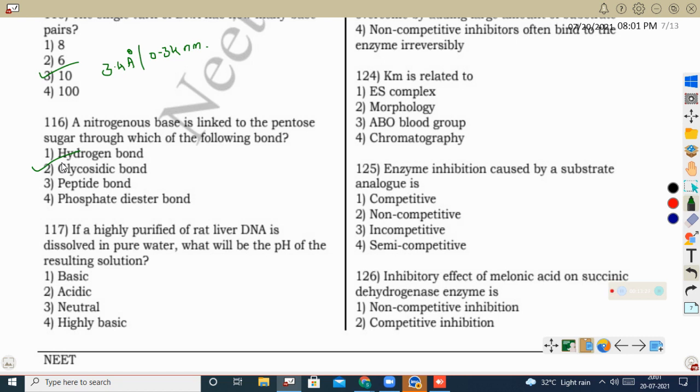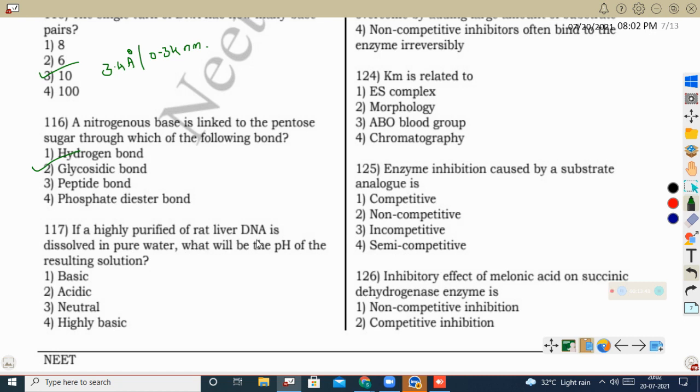So 1,9 glycosidic linkage between the pentose sugar and purine. In the case of pyrimidine and pentose sugar, it makes a 1,1 glycosidic linkage, because the first carbon of the pentose sugar makes a glycosidic bond with the first carbon of the pyrimidine.